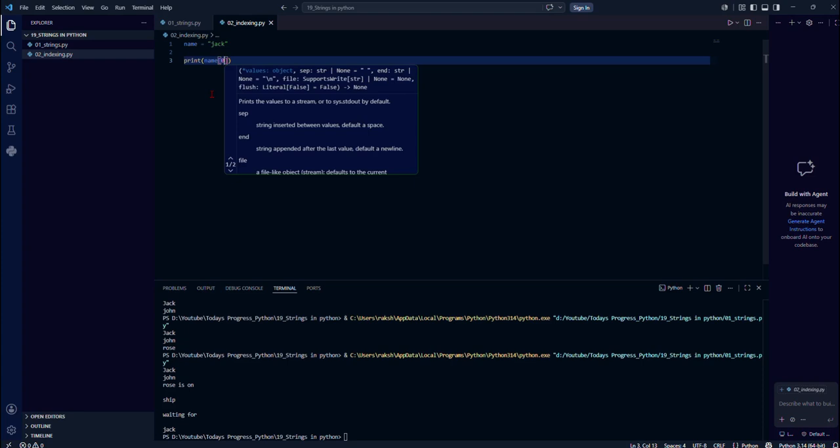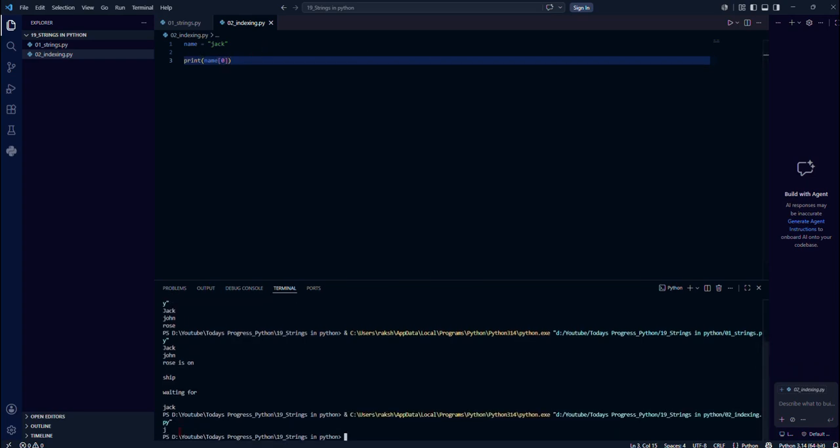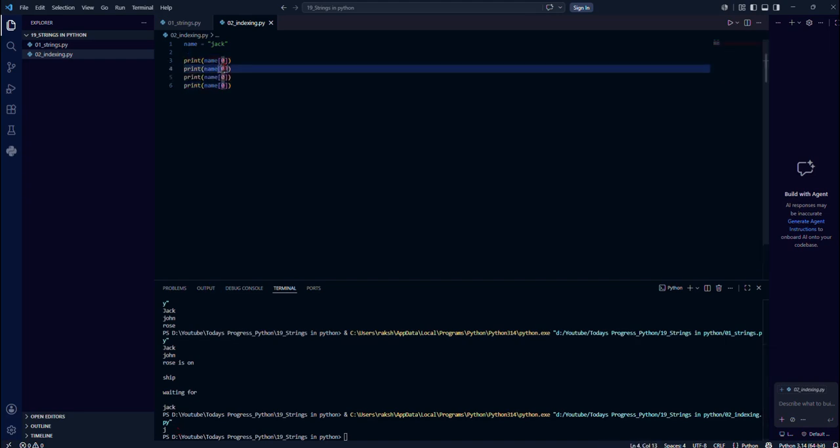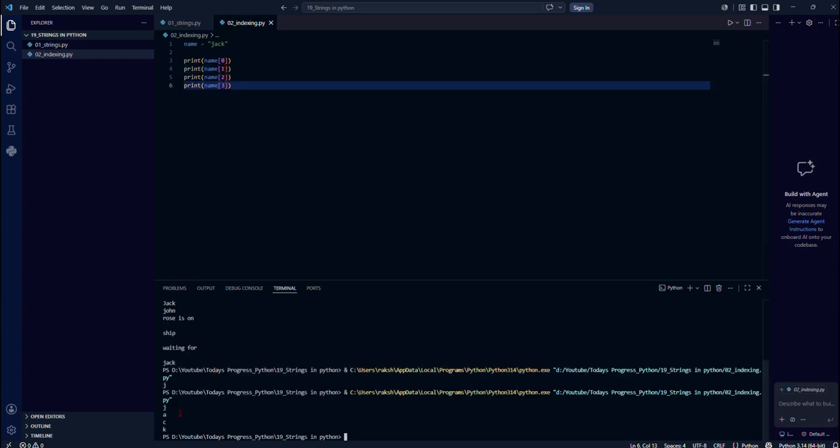This might sound very strange for the people who are new to programming, but let me tell you that counting in programming starts with 0. 0 means the first character, 1 means the second character, 2 means the third character, and so on. So if I write 0 here, it should print J. As you can see, J is printed. So if I try to print 1, 2, 3, I can see that Jack is printed one by one.